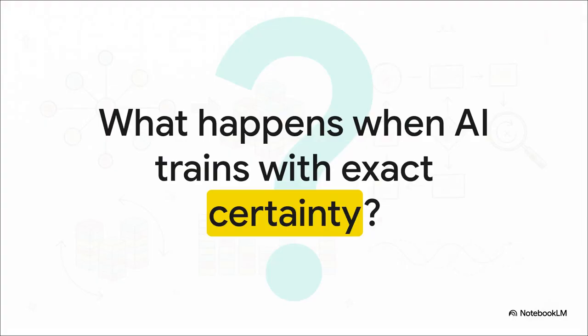While this specific pilot definitely failed to beat the clock today, it successfully mapped the exact boundary between what is mathematically possible and what is practically feasible right now. And it leaves us with a massive, lingering question. If we can eventually engineer these certificates to be computationally cheap, what happens to the limits of machine learning when AI can finally train with exact, certified certainty?